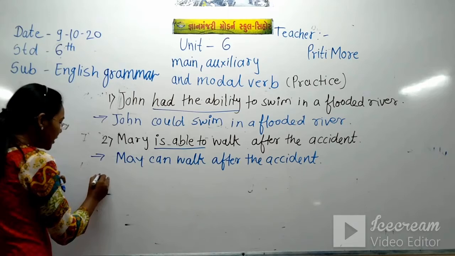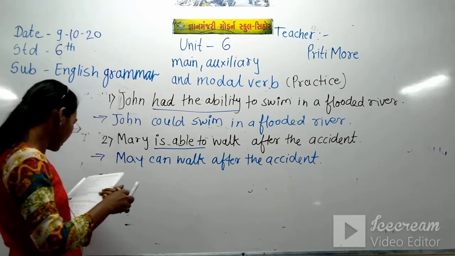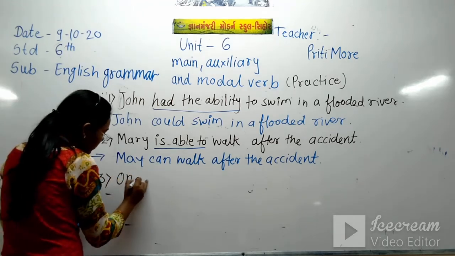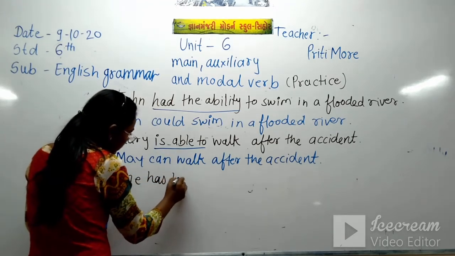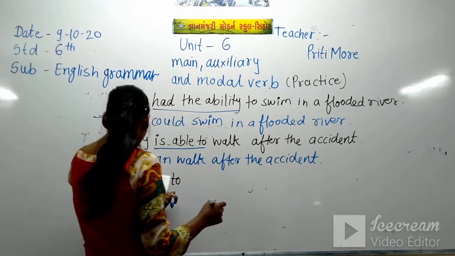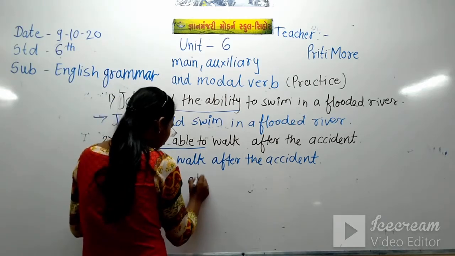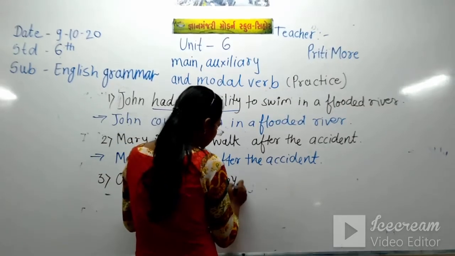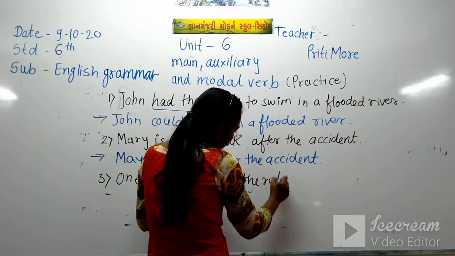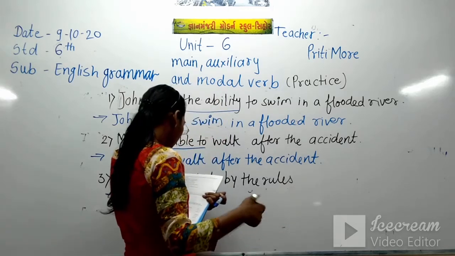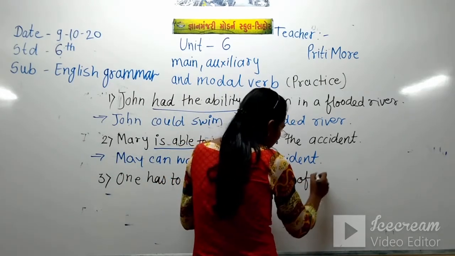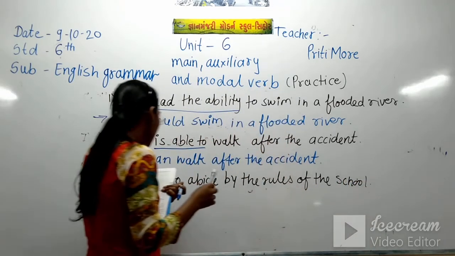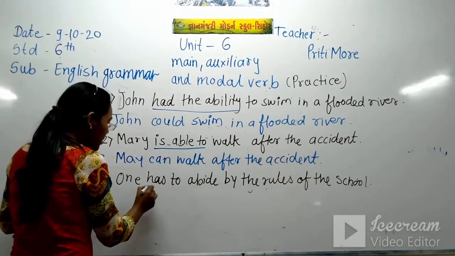Now the third sentence: one has to abide by the rules of the school. Now what is underlined there? Has to.